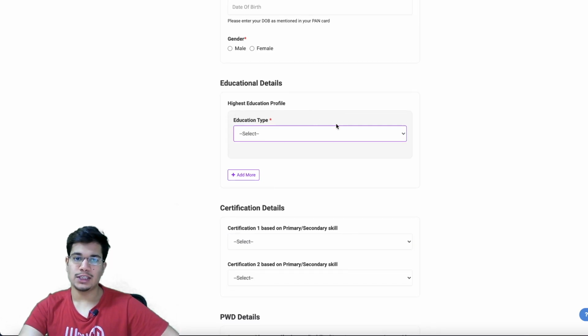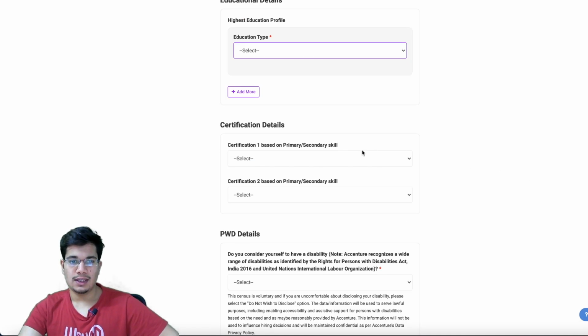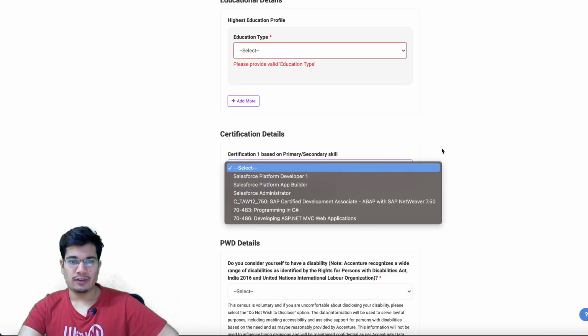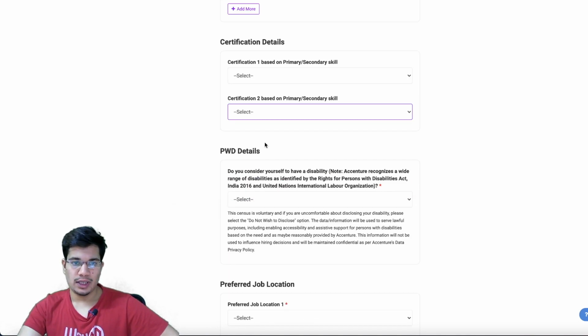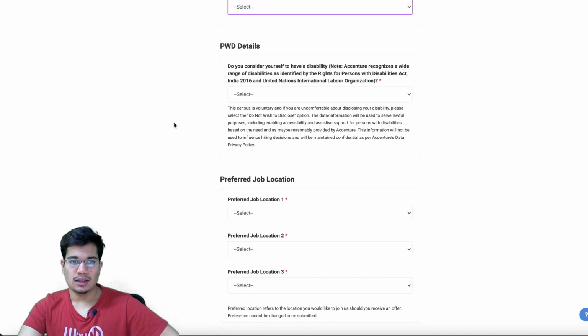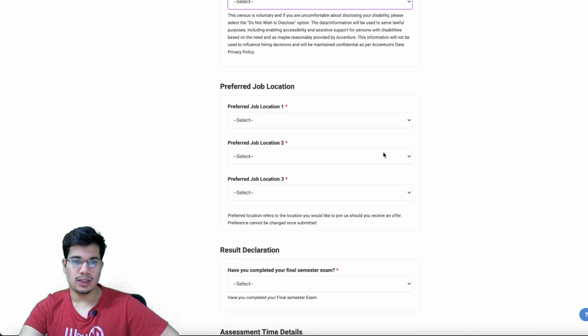And after that, your highest education details, whether undergraduate or postgraduate, so bachelor's or master's. Then certification details. So if you have a particular certification, it's really going to help. These are the options that they've given, and some other secondary skill as well. If you don't have a certification, you can leave this field blank. Then this is probably for disability. You can choose to disclose, yes or no, about your particular case.